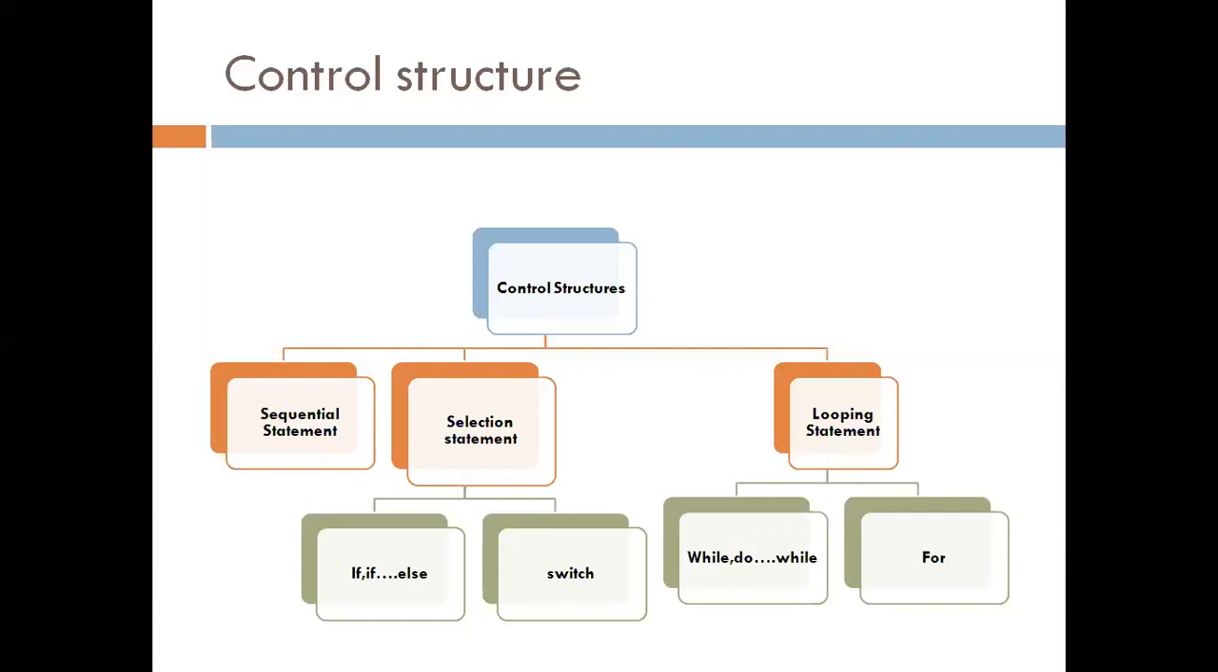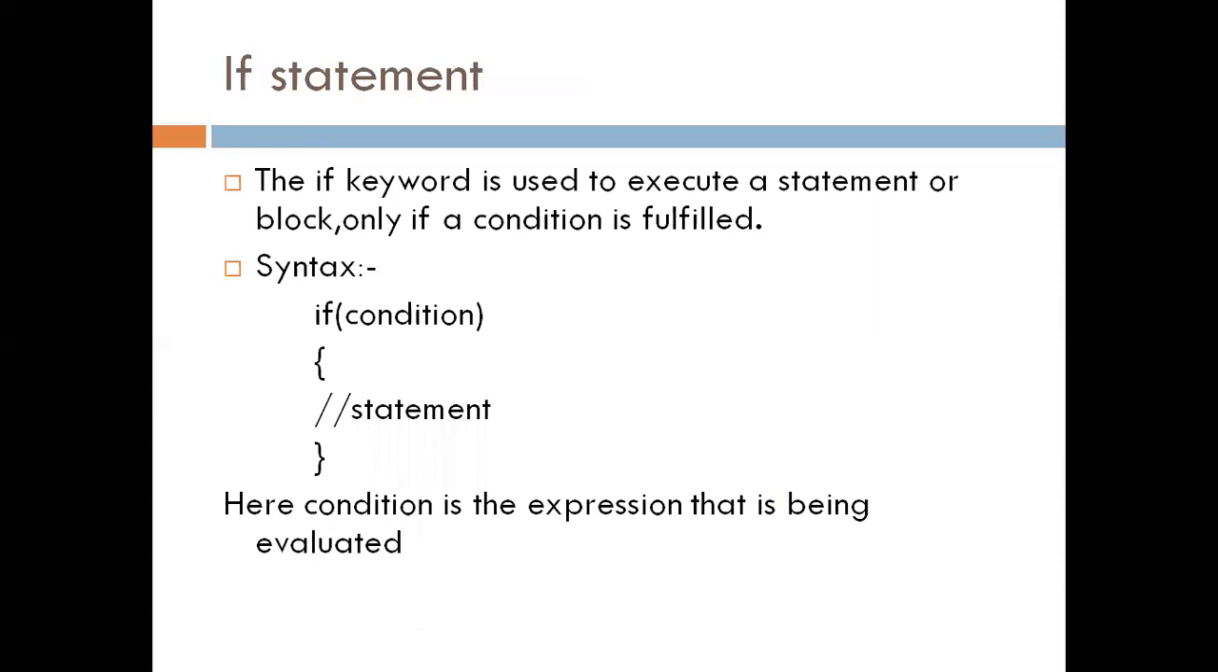So let's start with the selection statement, and in selection statement we'll see if statement. So if statement, the if keyword is used to execute a statement or block only if a condition is fulfilled. So syntax for if statement is, here we use if keyword, then inside this round bracket here we mention condition. If this condition is true, then and then only this block get executed. Here this condition is the expression that is being evaluated.